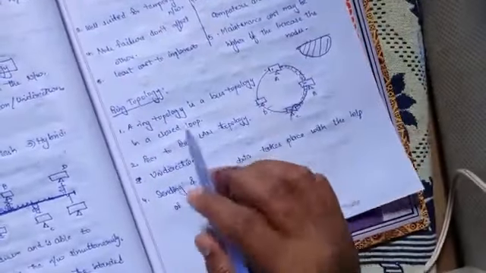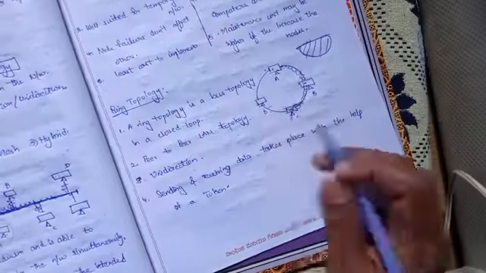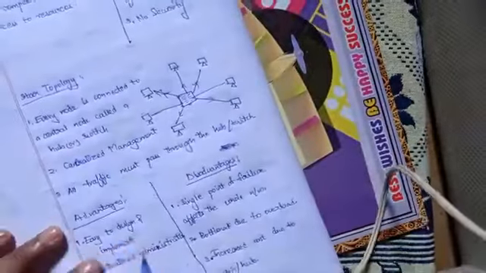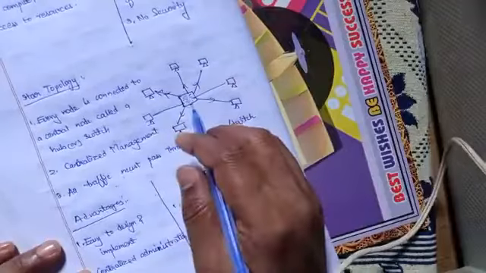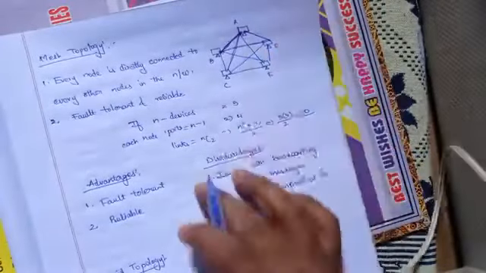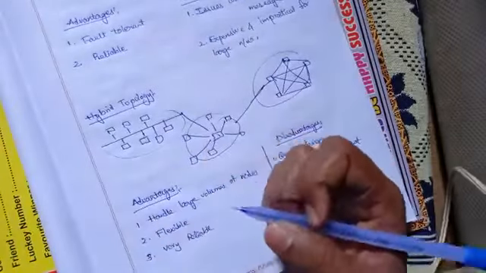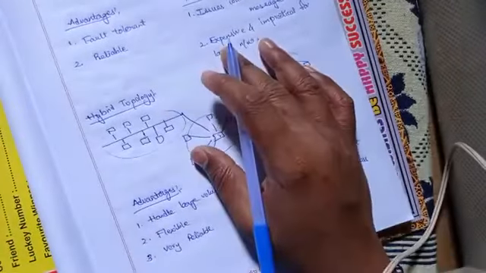Then we went to the ring topology, where it is unidirectional. Later we have seen the star topology, where it will have a centralized hub. Then we have seen the mesh topology, where each workstation is connected to each and every workstation. Later we have seen the hybrid topology. That's all about network topology.